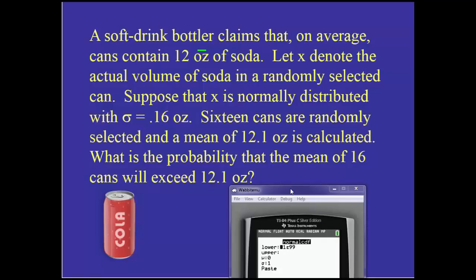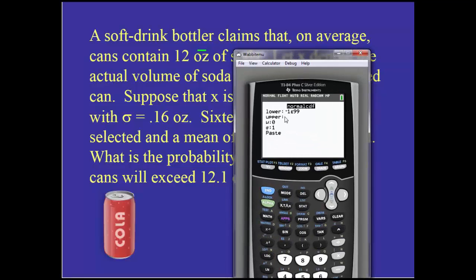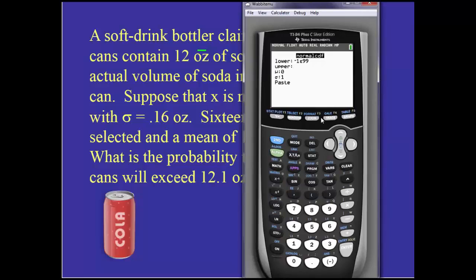Let's go to the mean, I guess. Well, the mean is probably easier to talk about. It's got to be 12.1 or bigger, so the upper value would be infinity, so 1 e to the 99. 12.1 would be the lower.